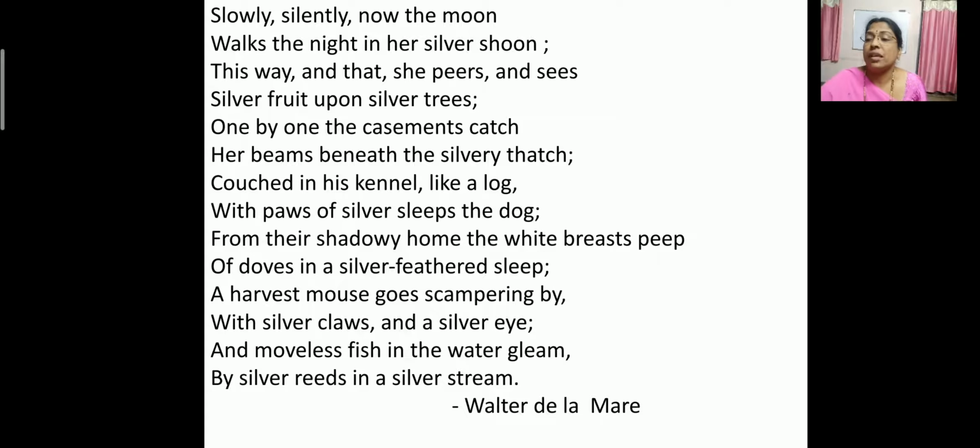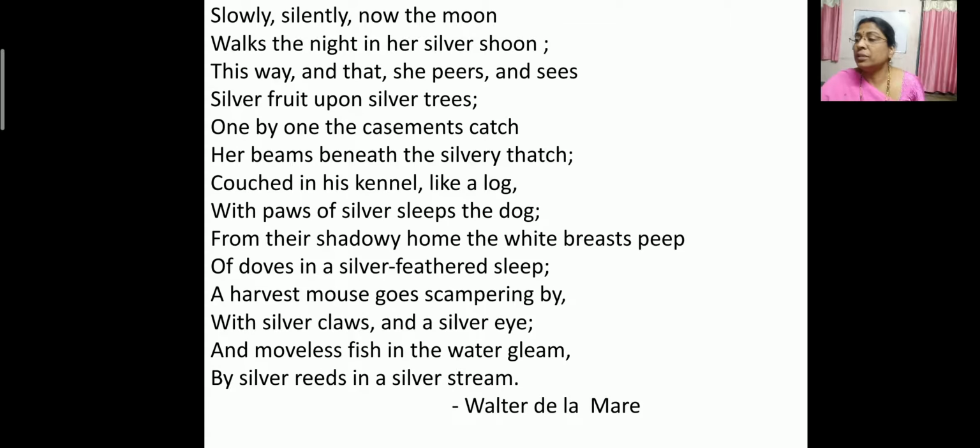Yes, only silver is used to describe all these things because it creates an image in our mind. And also silver is a repetition. The word is repeated in the poem. So which word is repeated in the poem, children? Yes, the word silver is repeated in the poem and it creates some rhythm when you read the poem.